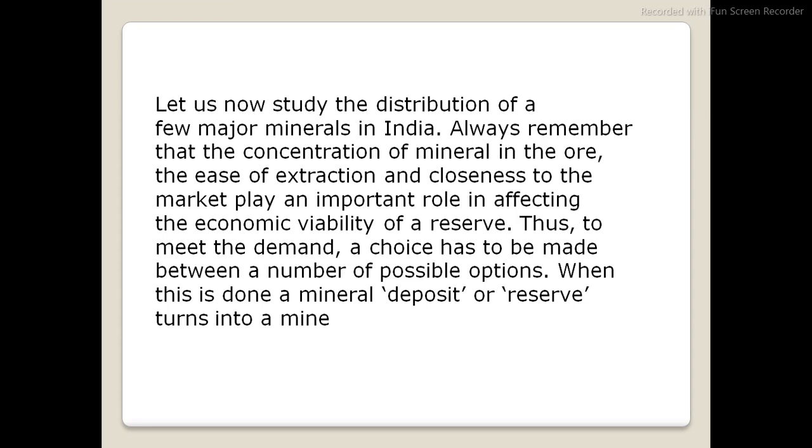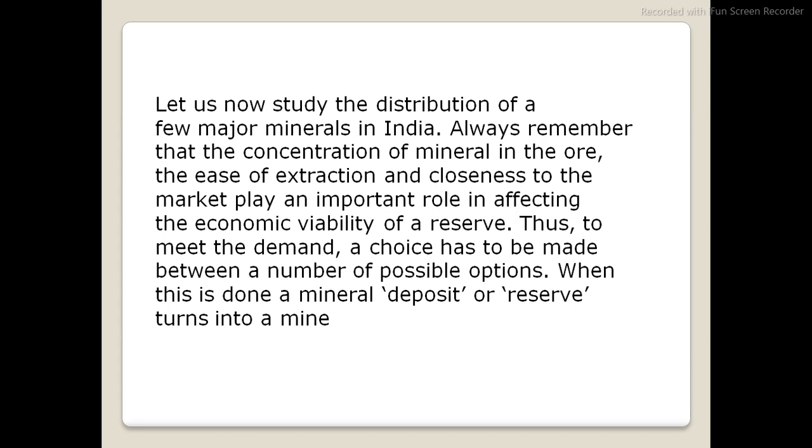Okay, very good, beta. Now we are going to study about the different types of the minerals present in India, about their distribution, and we are going to categorize them, the ferrous, non-ferrous, what are their importance in the market and other things. So deposit or reserve turns into the mine, right?